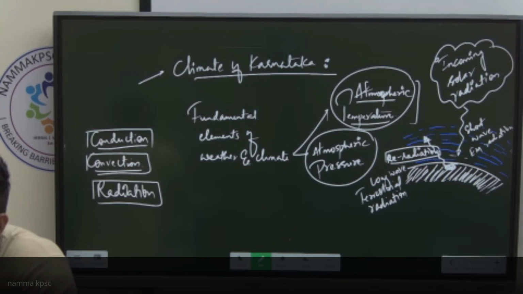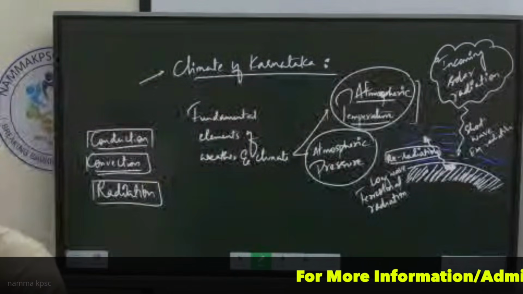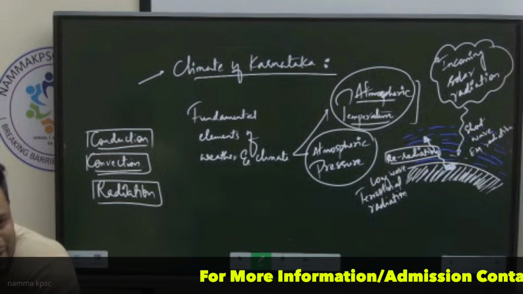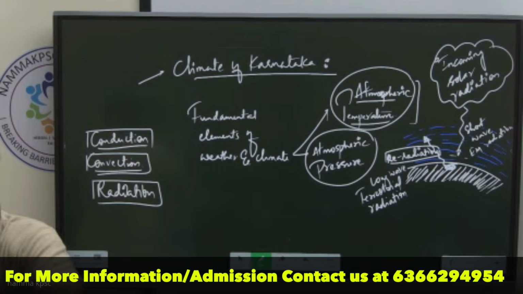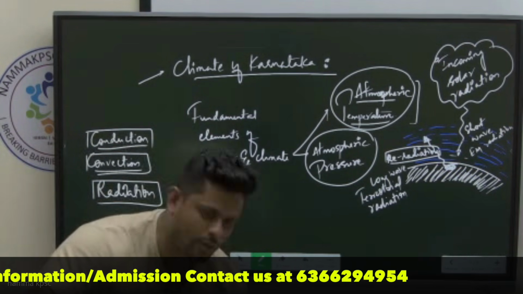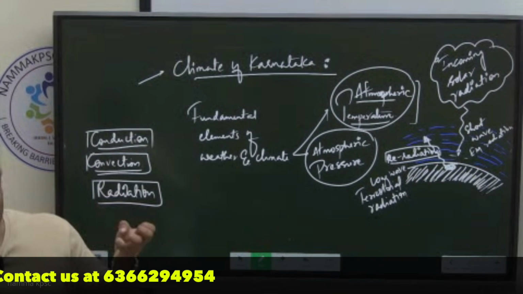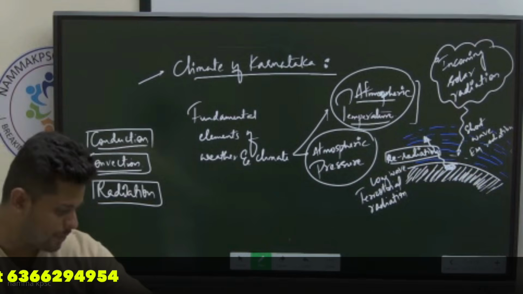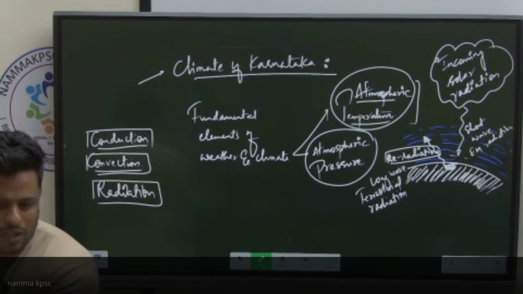Pressure is nothing but force exerted per unit area. Force upon area. If I am standing on this particular tile, am I exerting pressure on this tile? How? In what sense? I have a weight and this weight is being exerted in this particular area. So the pressure can be calculated. And when I add this term atmosphere to pressure, what does it mean?